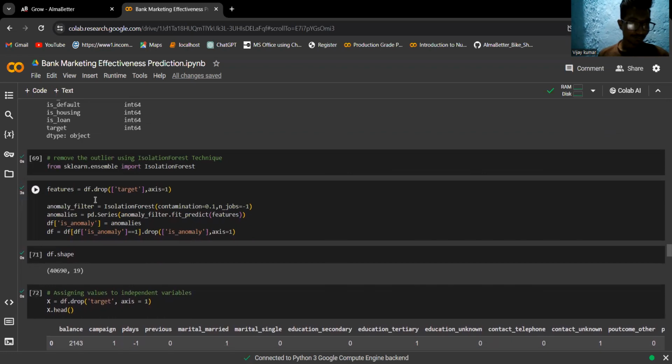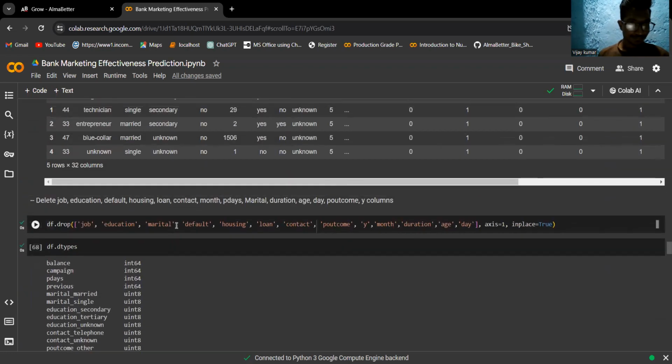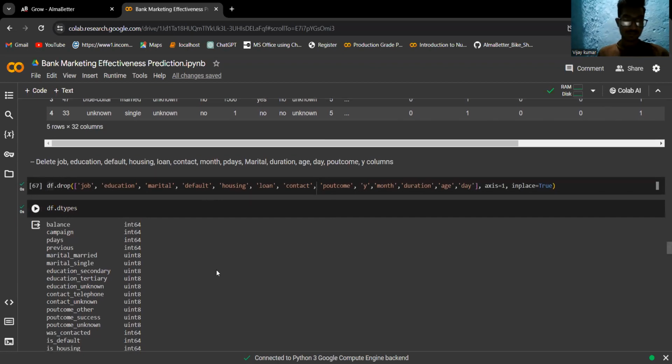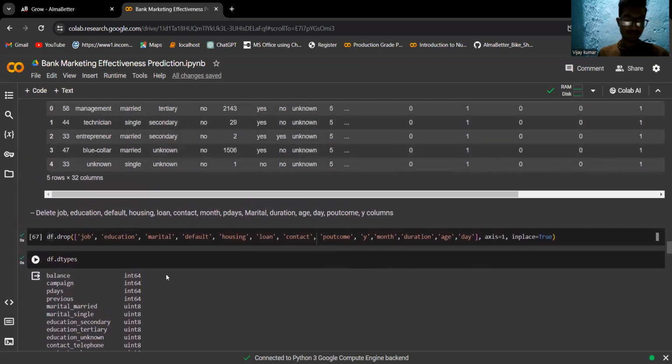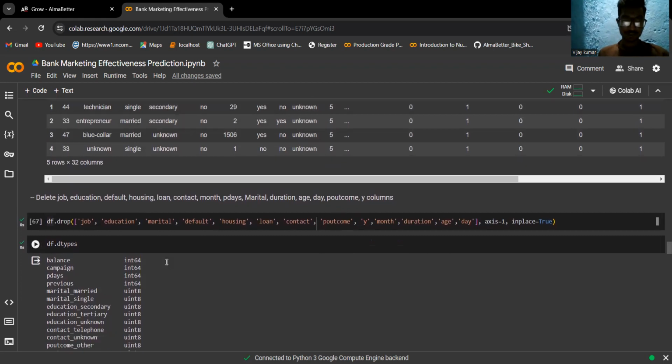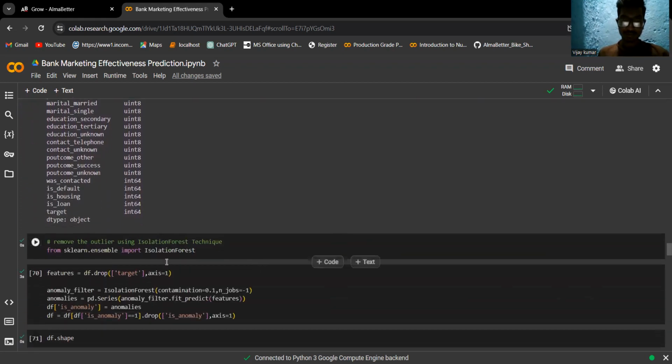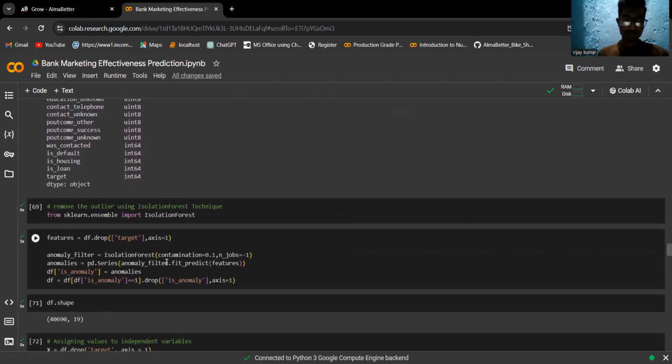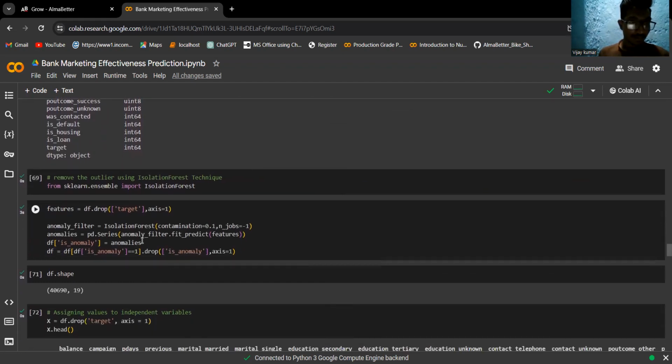Here we are dropping the categorical variables: job, education, marital, all these variables we are dropping, and we included dummy variables, which converted categorical variables into numerical variables.